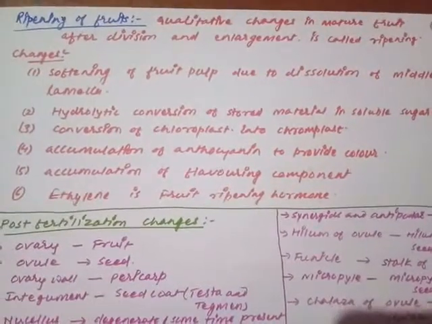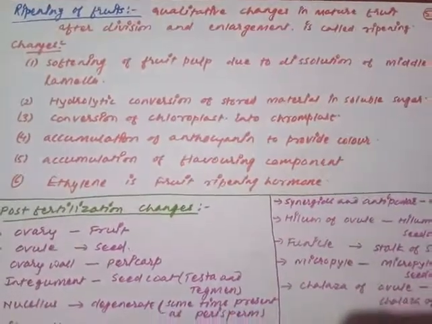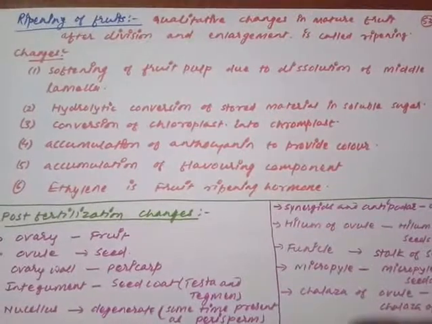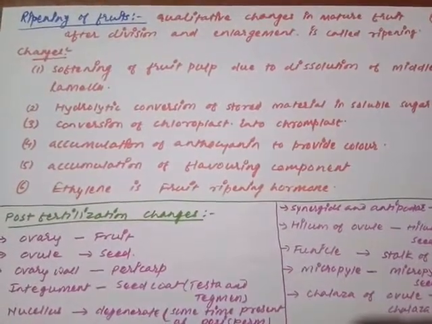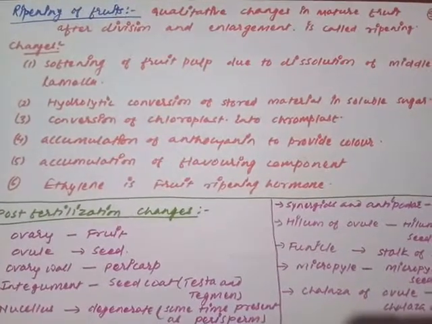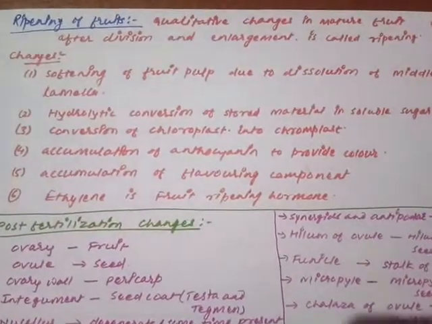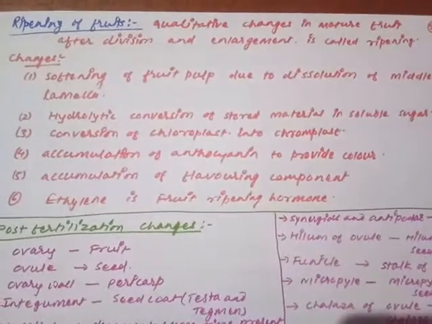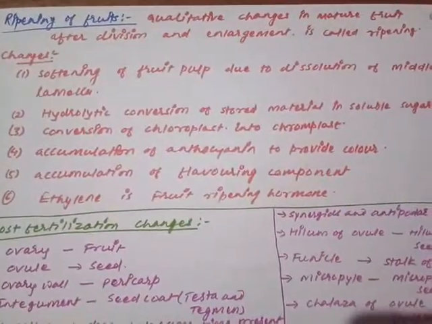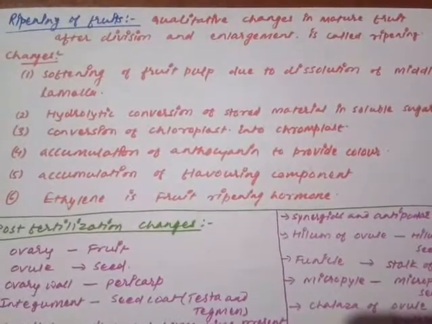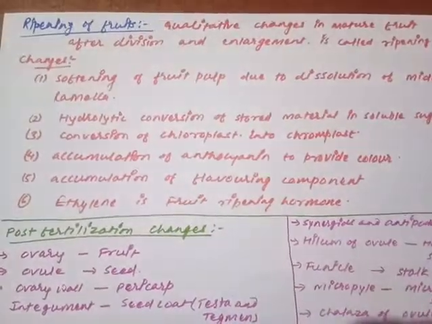So students, after the development of parthenocarpic fruit, the last topic in the fruit is how the fruits mature, how the raw fruit gets converted into ripened fruit. So how does ripening occur? Just understand the meaning of ripening. During the normal growth and development of the fruit, complete cell division occurs, complete enlargement occurs, and complete accumulation of material occurs inside the fruit.